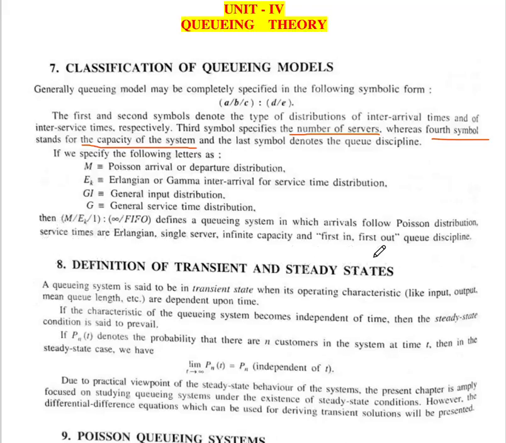So M means Poisson distribution, E_k means service times are Erlangian, 1 means single server, infinity means infinite capacity, and FIFO means first in first out, which is a queue discipline. So this is the meaning of the models.